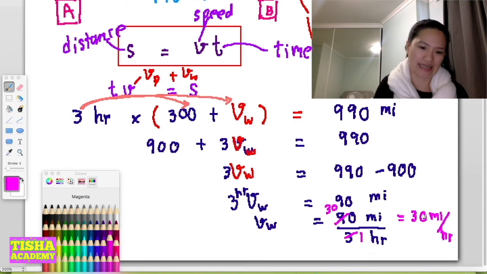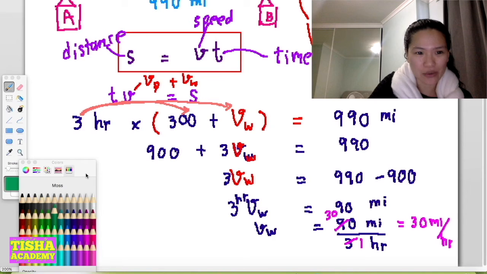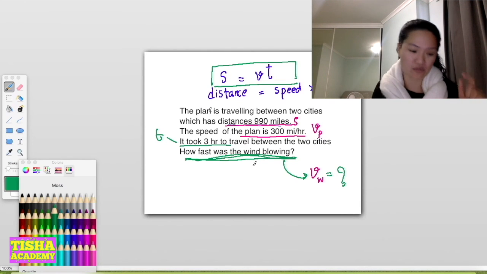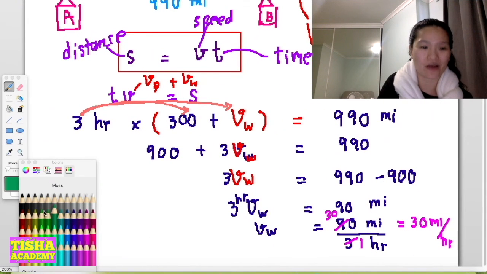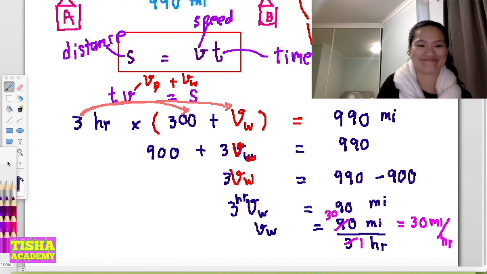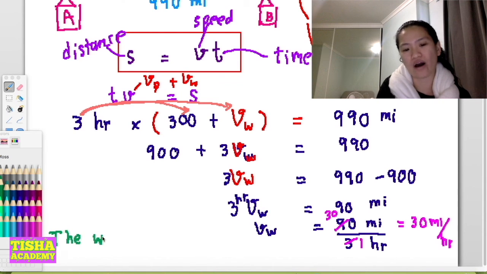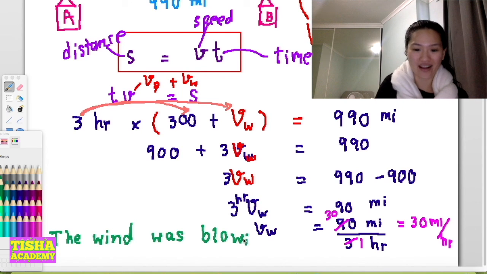Now you try to write it in a sentence. Come back to the question and see what they want you to find again. They want you to find how fast the wind was blowing. So you have to answer: the wind was blowing. Okay, like this one, I'm going to write you the beautiful answer. The wind was blowing 30 miles per hour, and this one is your answer.